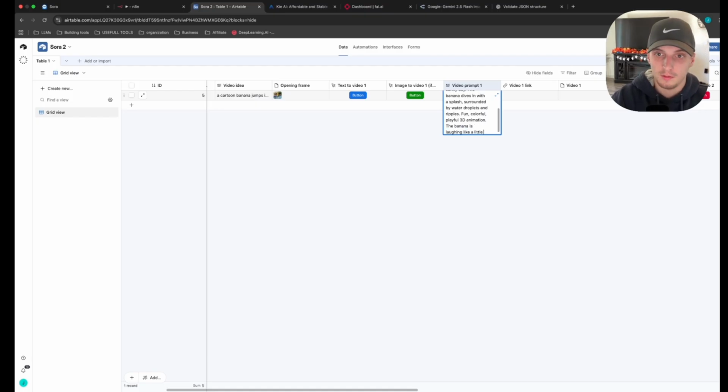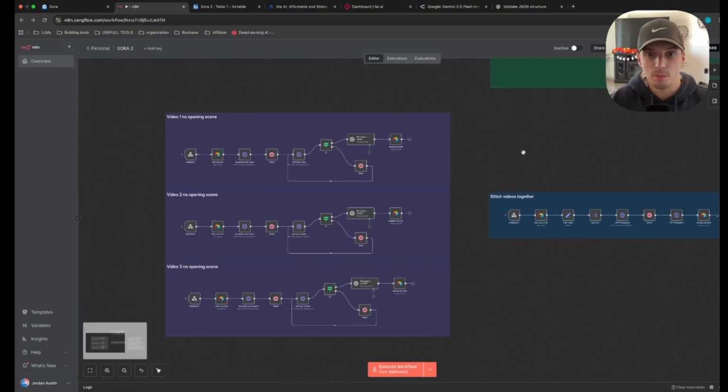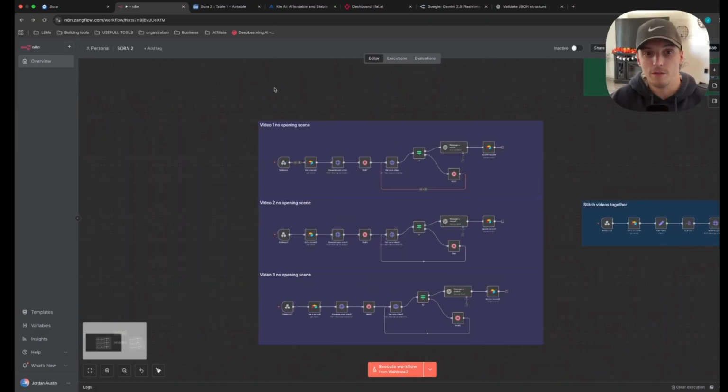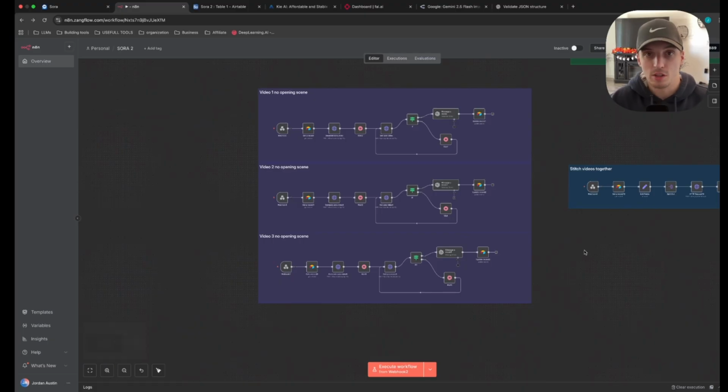A little kid. So let's generate a video with it and then without it. So if you can see here, I have the system broken down into two different sides. I have videos with opening scenes. All this is just the same workflow, copy and pasted. I only plan on stitching 3 videos together max.